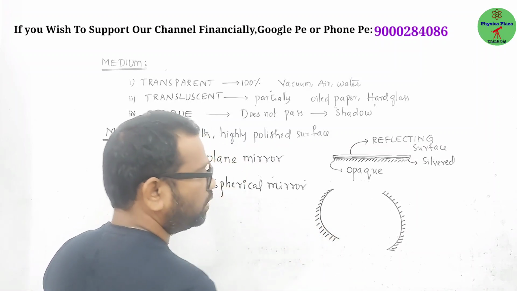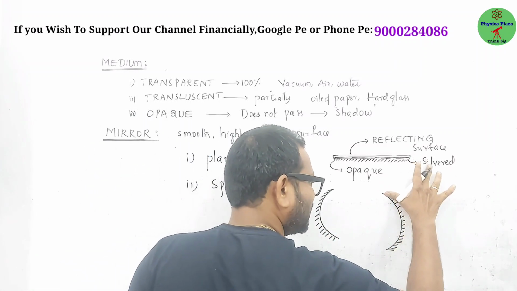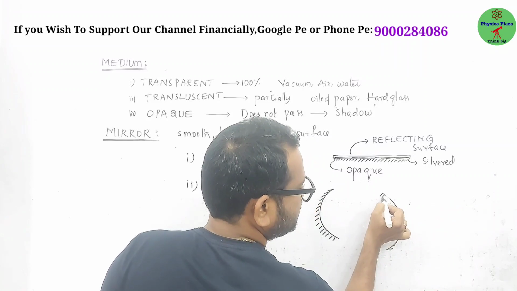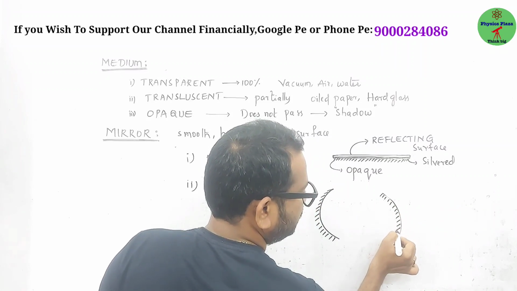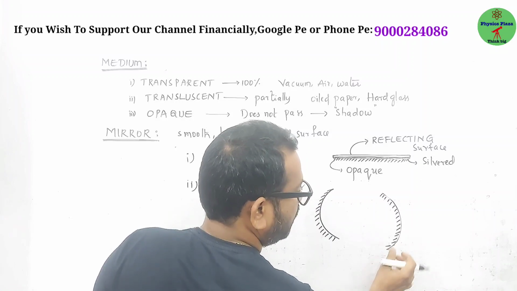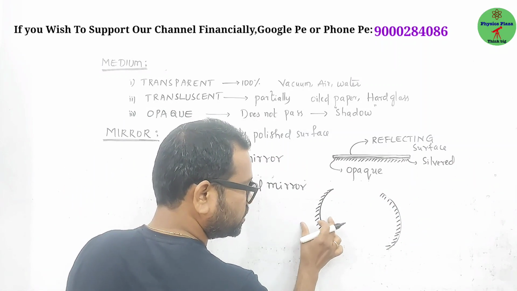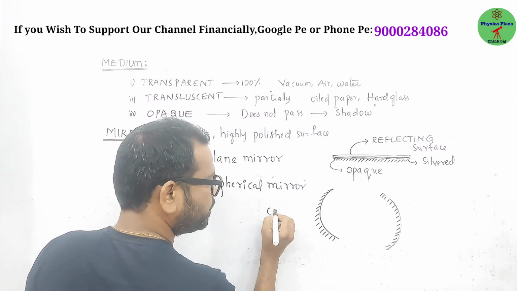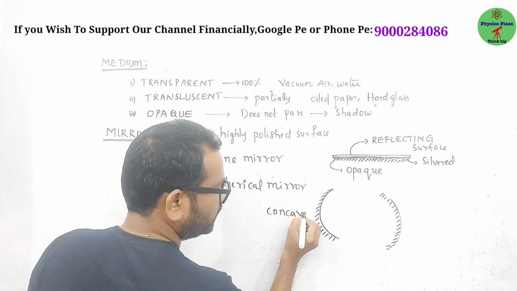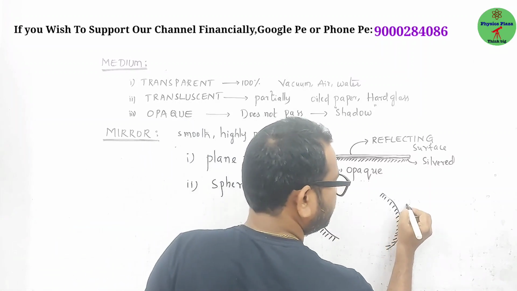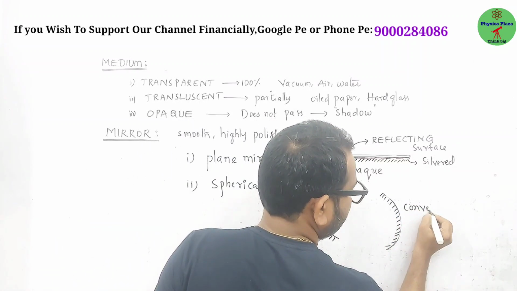Of course both look the same. For this one, the inside is silvered, so the outer side acts like a reflecting surface. But for this one, the inner side acts like a reflecting surface. So this mirror is called a concave mirror, and this is a convex mirror.